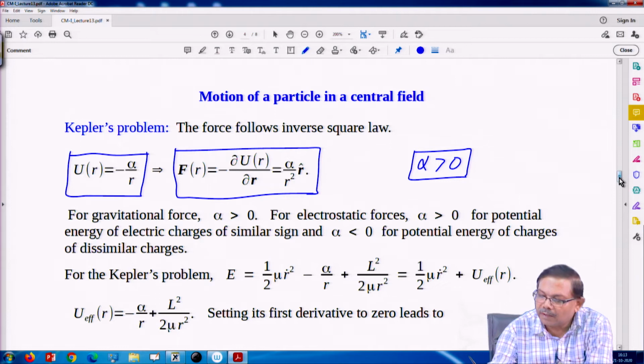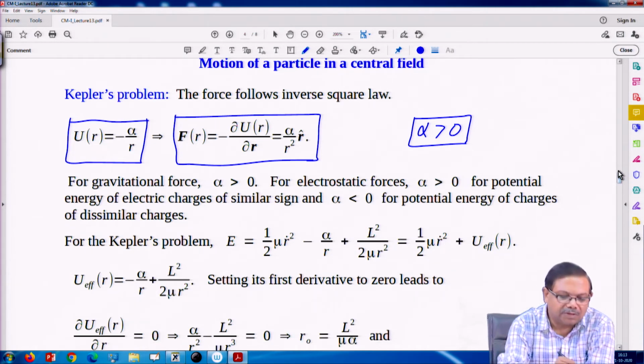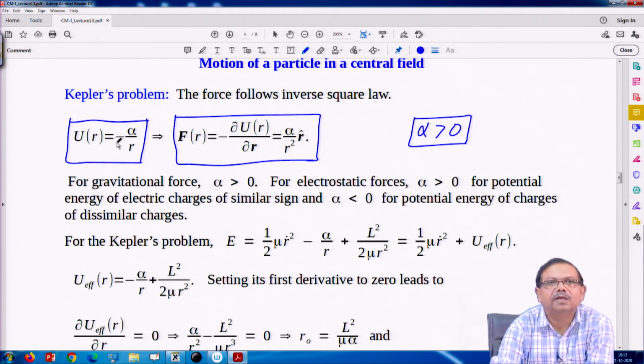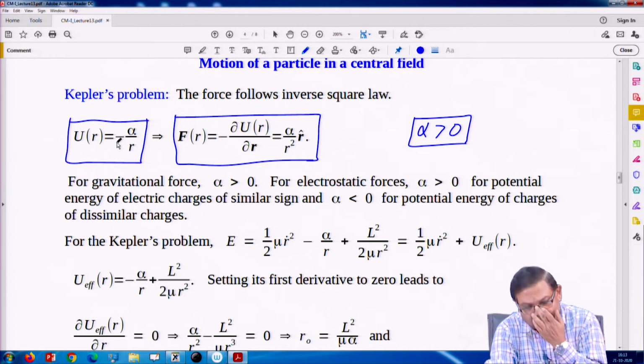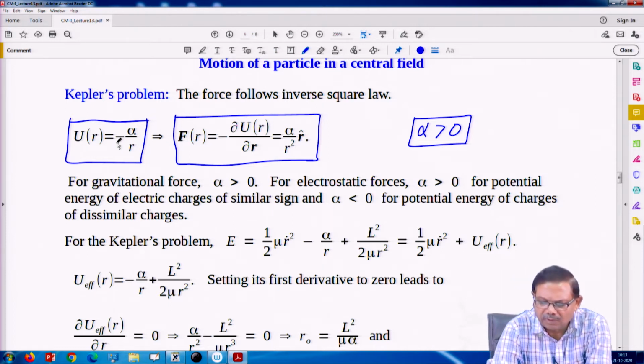Alpha is positive because I have put a negative sign here for gravitational force. For electrostatic force, it could be either positive or negative. Like in atoms and molecules, electrons are orbiting the nucleus. Nucleons have positive charges and electrons have negative charges, so the force is again attractive.